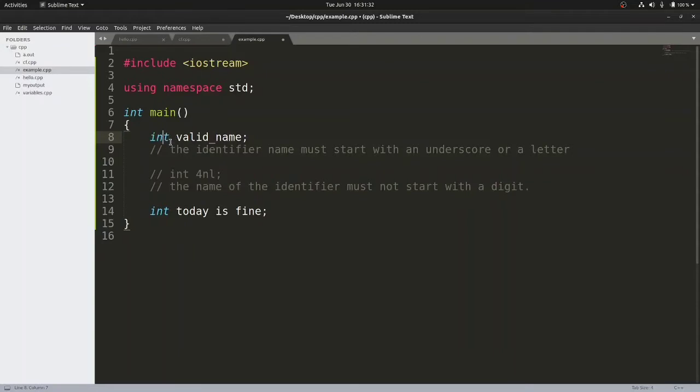By reading this, our compiler understands that I am trying to give some message to the compiler. The moment our compiler sees this word, it will understand that we are defining a variable whose name is a valid name and its data type is int, and it will set aside separate space in order to store some data.